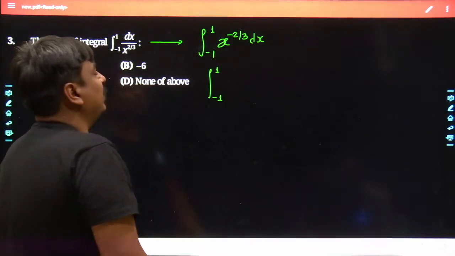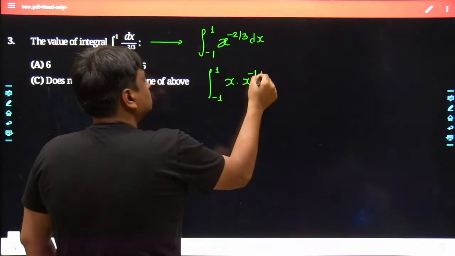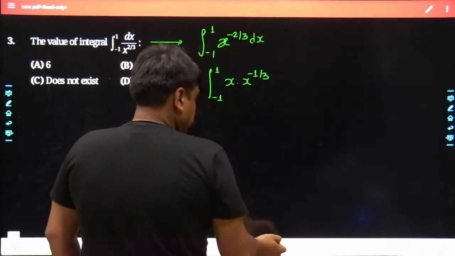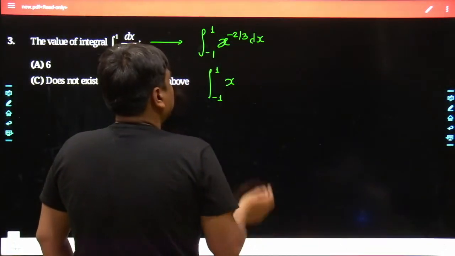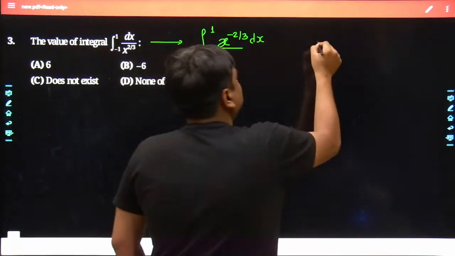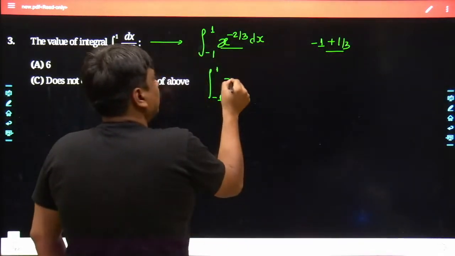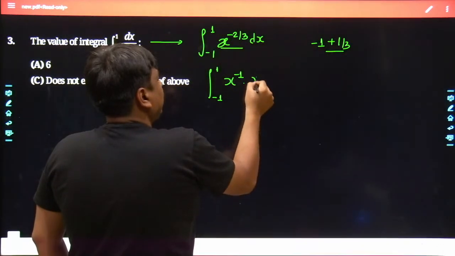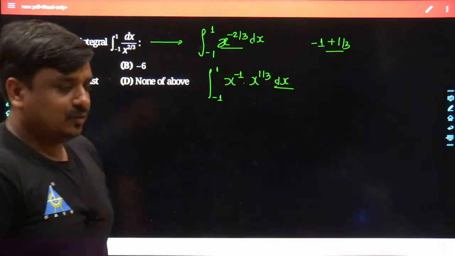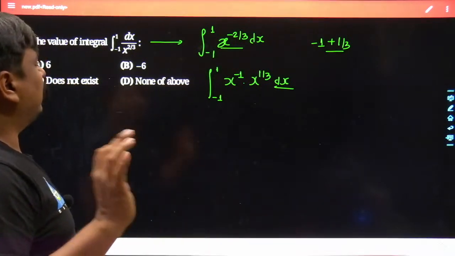x to the power of -2 by 3 can be taken as x to the power of -1 plus 1 by 3, that is, x to the power of -1 into x to the power of 1 by 3 dx. Yes, till this point probably each and everything must be clear to all of us. Now what is happening with this problem, probably you could understand or not.